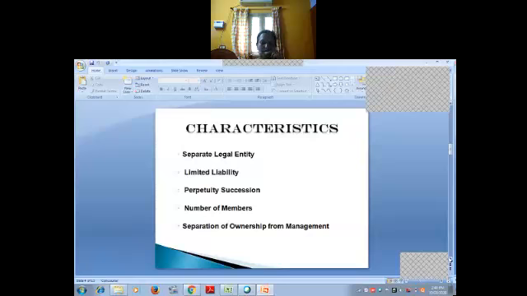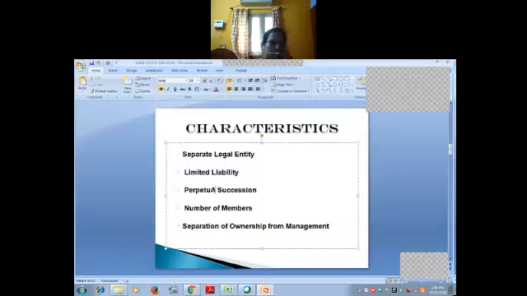Limited liability. In sole trader and partnership and all, we saw it is unlimited liability. Here the liability of each member to contribute to the assets of the company is up to the face value of the shares held by him.